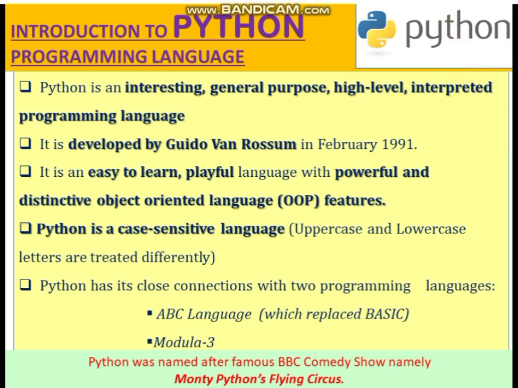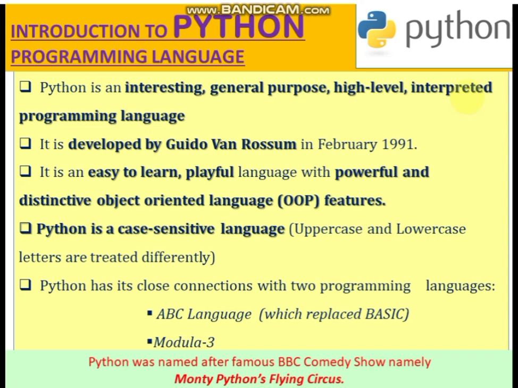Let's get introduced to Python programming language. As I've already said, this is the logo of Python. Now, what is this Python programming language? As you all know, there are several different types of programming languages available in the market.